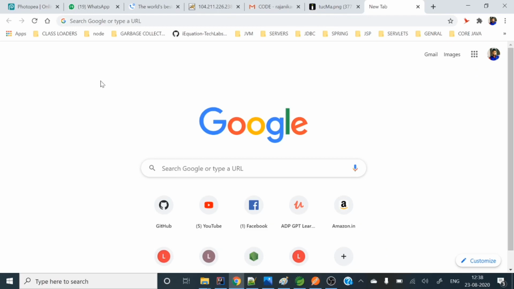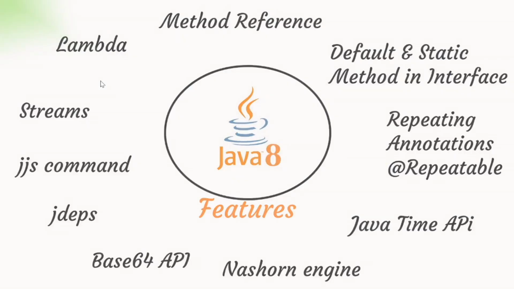So let's move back to our Java. Java also provides a JavaScript engine. Nashorn is that JavaScript engine introduced in Java 8. It is a JavaScript engine coming with the JDK. So if you have installed the JDK, that JavaScript engine is already installed on your machine. With the installation of the JDK you can also run JavaScript files. This capability is there with Java.